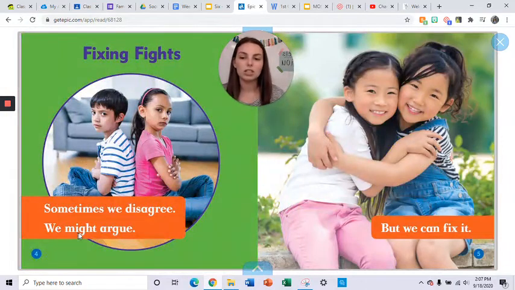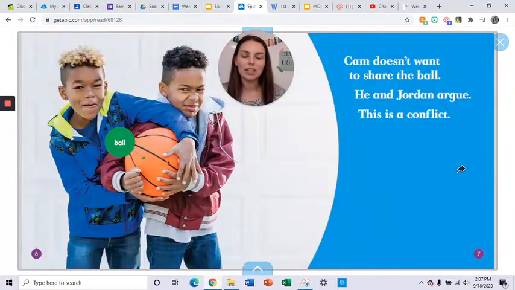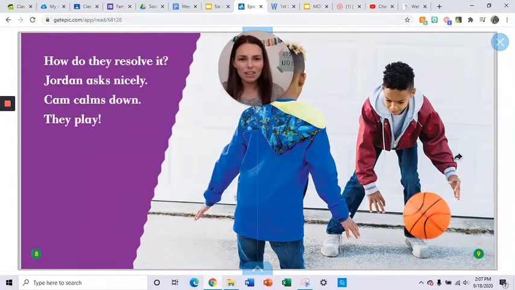Sometimes we disagree. We might argue. Does that ever happen to you at home? But we can fix it. Cam doesn't want to share the ball. He and Jordan argue. This is a conflict. How do they resolve it? How do they fix it? Jordan asks nicely. Cam calms down. They play.